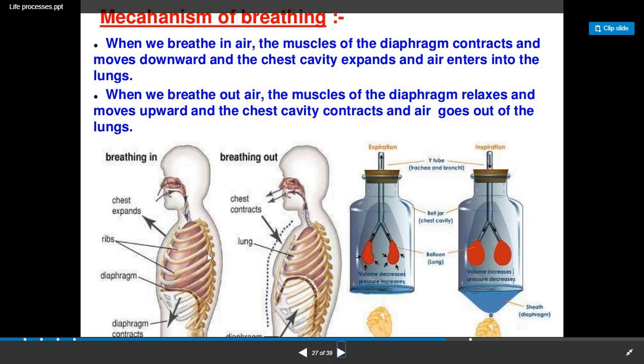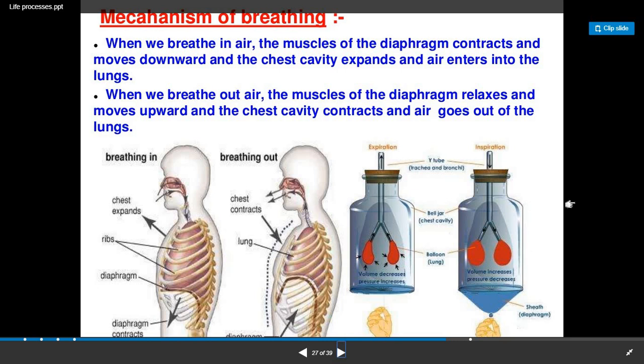Whereas the opposite happens in the exhalation process, that is, whenever we are breathing out, the muscles of the diaphragm relax and move upwards, going back to the original position, and the chest cavity contracts, and in that case the air goes out of the lungs. So these are the two processes, that is, inhalation and exhalation.